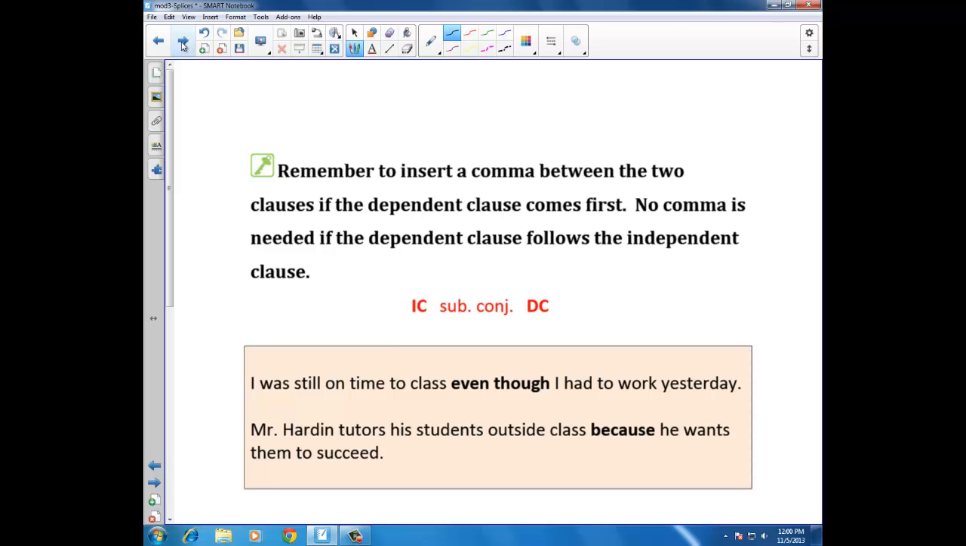Remember then to insert a comma between the two clauses if the dependent clause comes first. We've talked about that before, but it's so important. Here it is again. This should be review for you at this point. No comma is needed if the dependent clause follows the independent clause. Independent clause, subordinating conjunction, dependent clause.